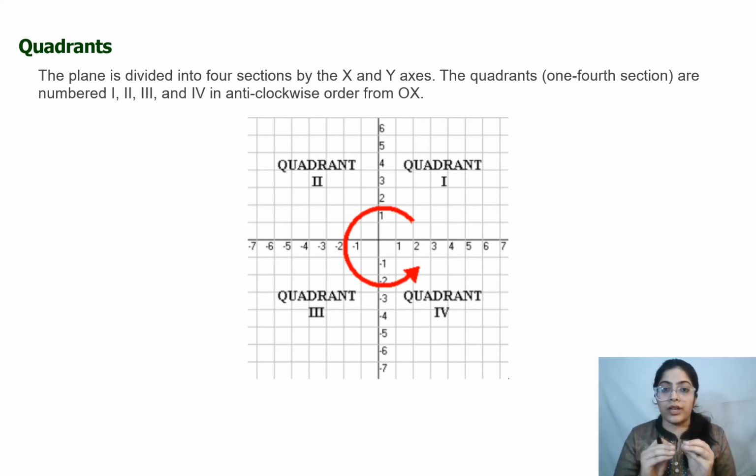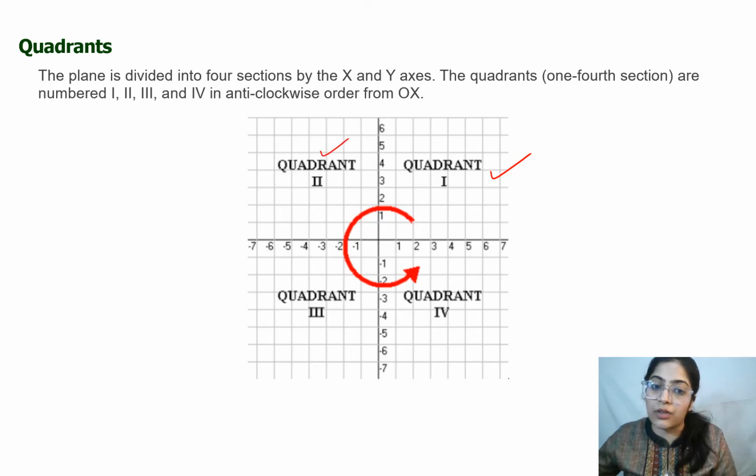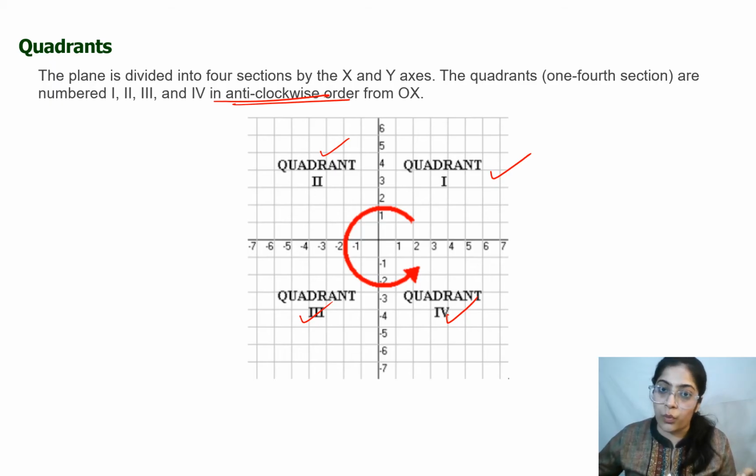So this quadrant means that this is a plane which is divided into four sections, right? This particular Cartesian plane is divided into four sections, and each section would be known as a quadrant. Here we have the first quadrant, the second quadrant, the third, and the fourth. This is in anti-clockwise order, right? So firstly we have quadrant 1, then quadrant 2, then quadrant 3, and then quadrant 4.